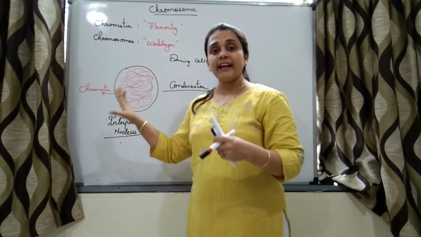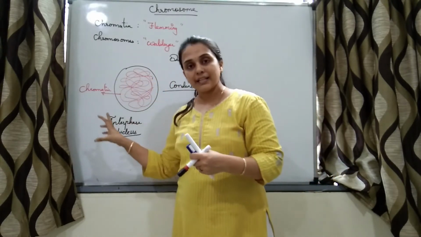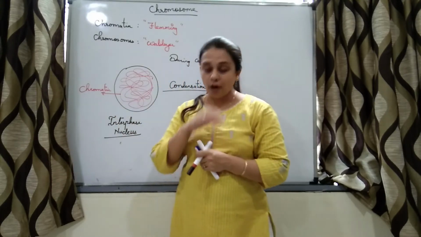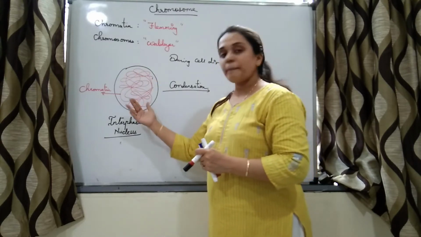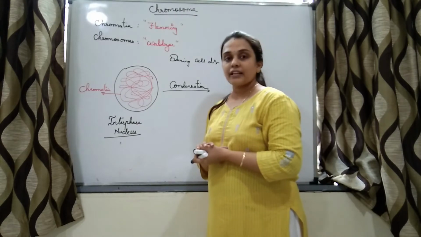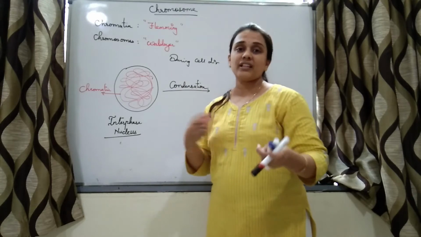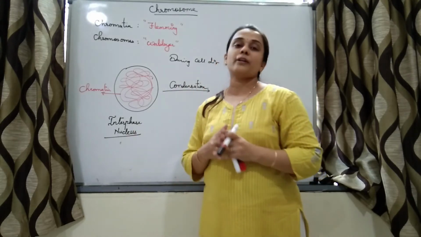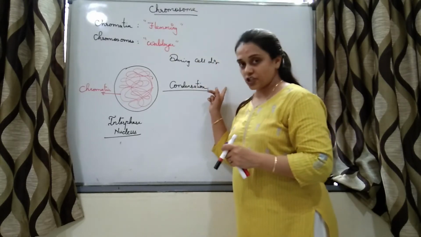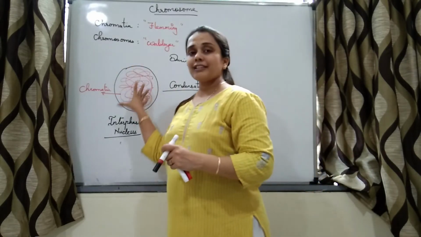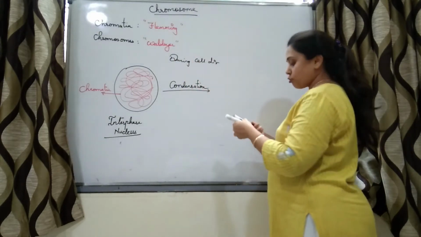Now, when the cell has to undergo division, from one nucleus when two nuclei are to be formed, is it possible that we can divide it? First, we are going to replicate it, and then we are going to divide it. But with these threads which are intermingled with each other, how is it possible to replicate and divide? So, when the cell is undergoing cell division, at that time all these threads undergo compaction and they form chromosomes, right?